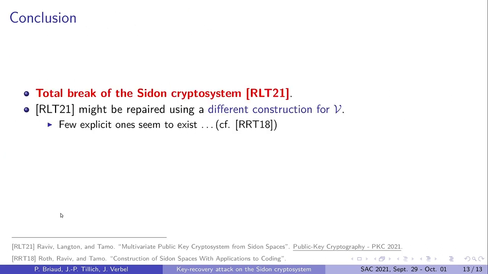So if we combine step 1 and step 2 together, we get a polynomial attack on the scheme. But actually, all that I've explained showed that the weakness in the scheme is the specific construction of V which is used. So this means that if one comes up with a different construction of V which admits a factoring algorithm, he can try to repair the scheme. The thing is that for the moment we don't have so many of them, and they are essentially all summarized in this paper, and they are all of the same shape as I explained, so they are vulnerable to our key recovery attack.